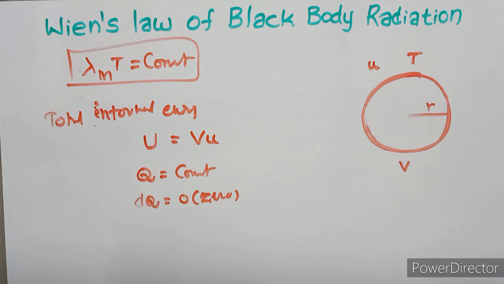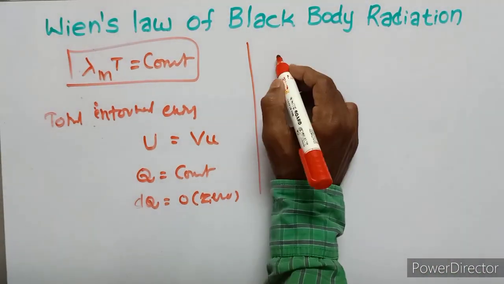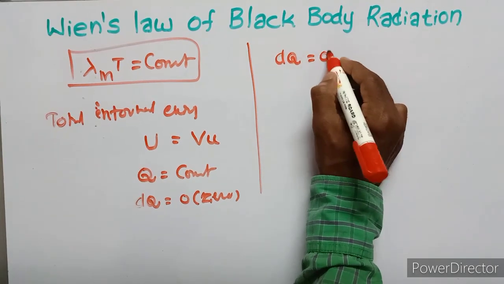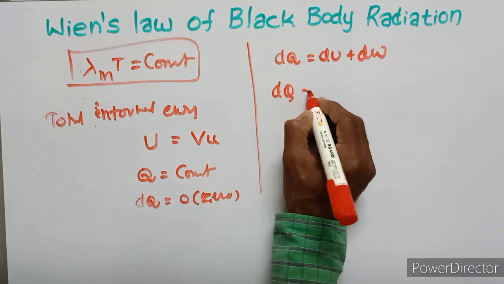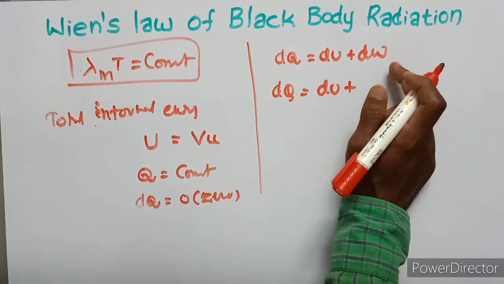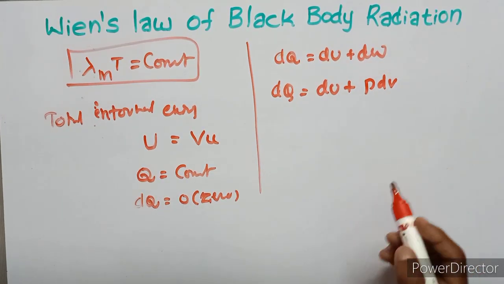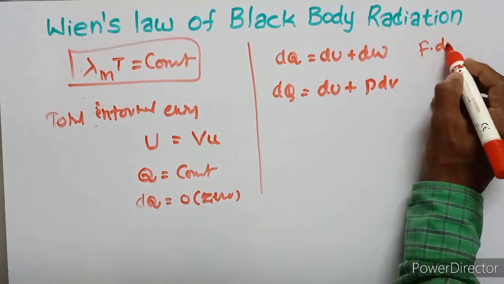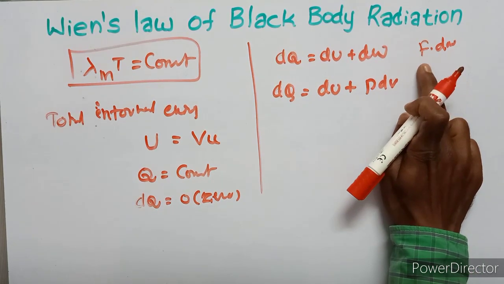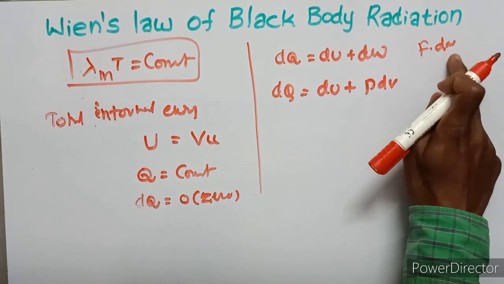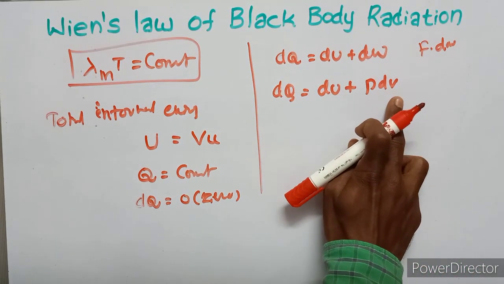According to the first law of thermodynamics, dQ equals dU plus dW. Here dW means P dV, because work done equals force into displacement, and force equals pressure into area, so work is pressure into dV.